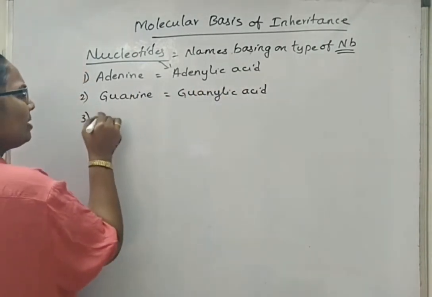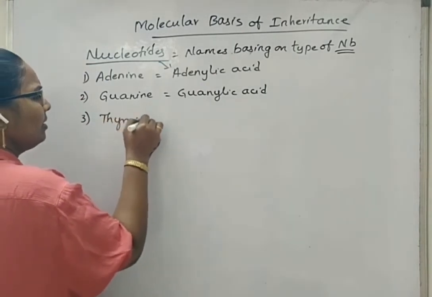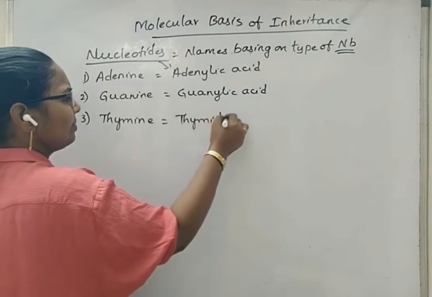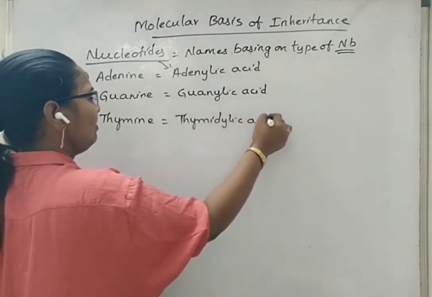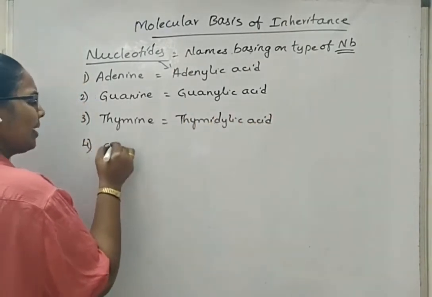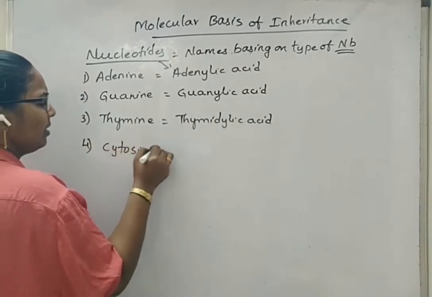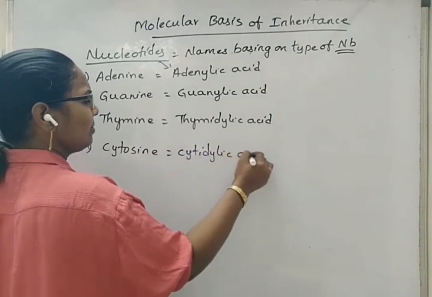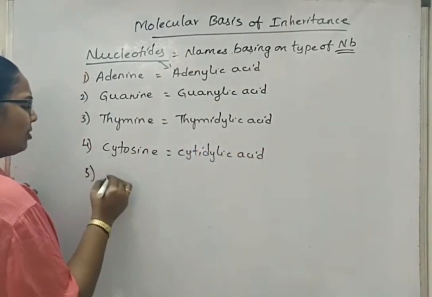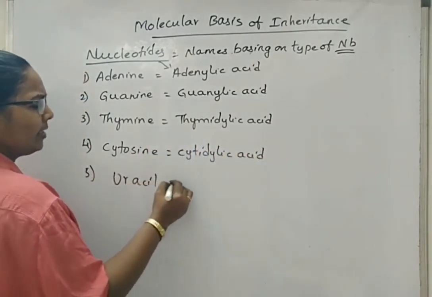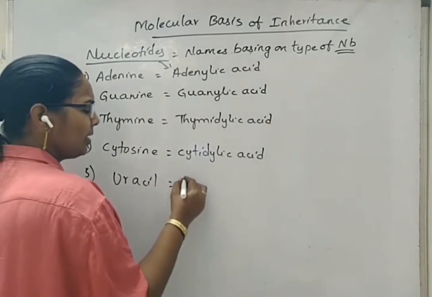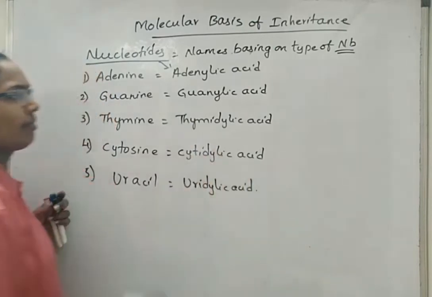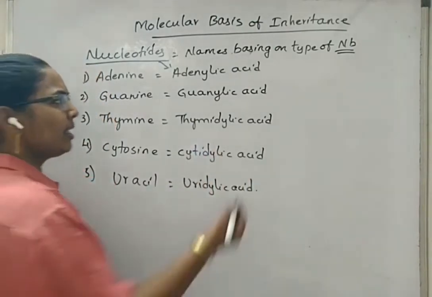If the nitrogen base is thymine, then the term for the nucleotide is thymidylic acid. If the nitrogen base is cytosine, then the term is cytidylic acid. If the nitrogen base is uracil in case of RNA, then the nucleotide term is uridylic acid. This is about nucleotides and their terms.